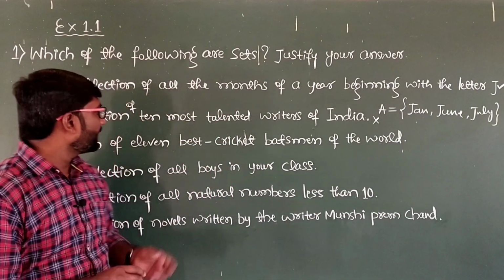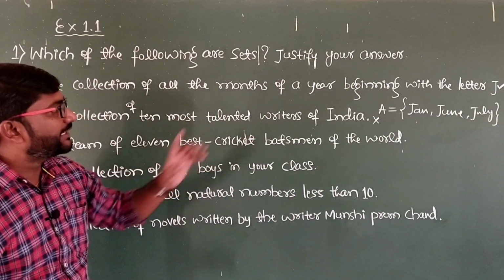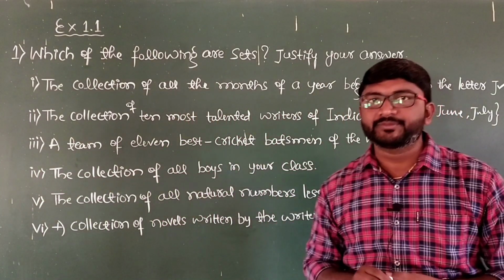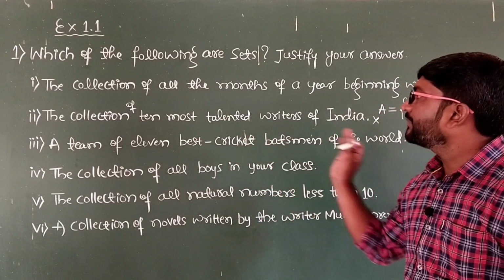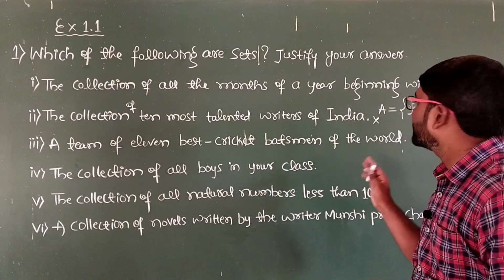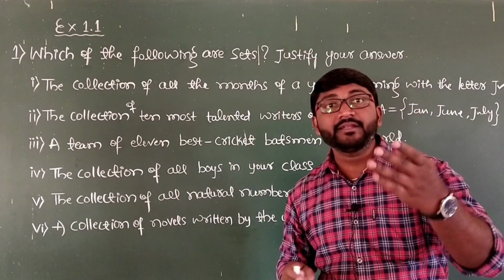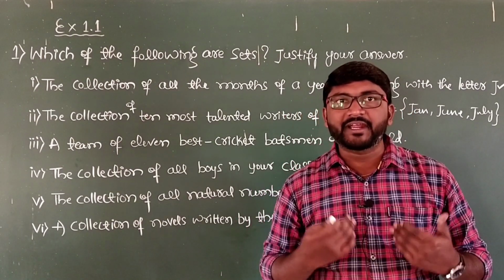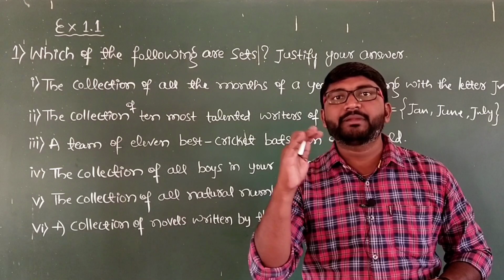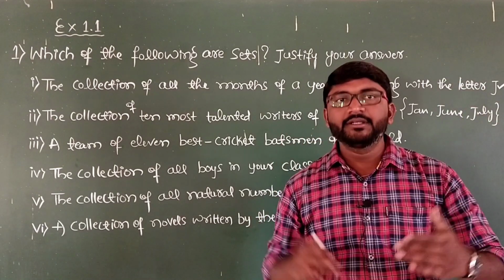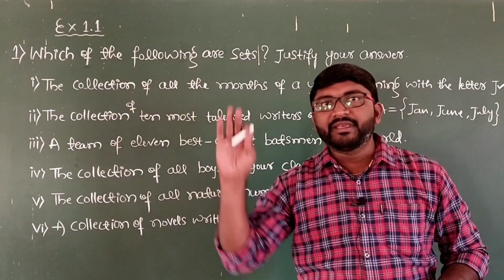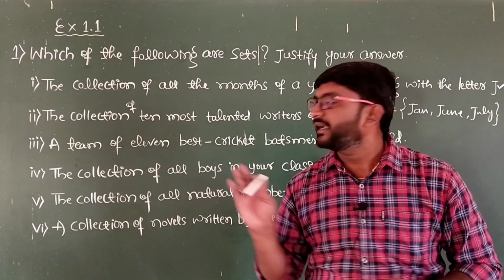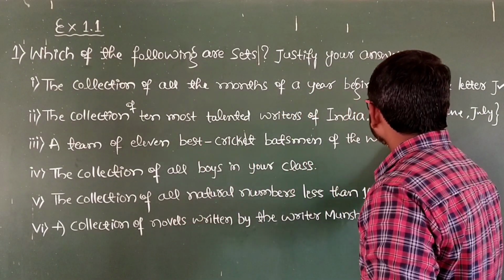A team of 11 best cricket batsmen of the world. In a cricket team there will be 11 batsmen, and here the question is a team of 11 best cricket batsmen of the world. Again it varies from one person to another person. If I make the list of the 11 best batsmen, it will be different. If another person makes the list, it will be different. So it is not a well defined collection of objects, hence it is not a set.